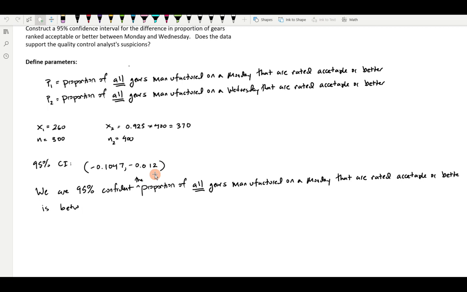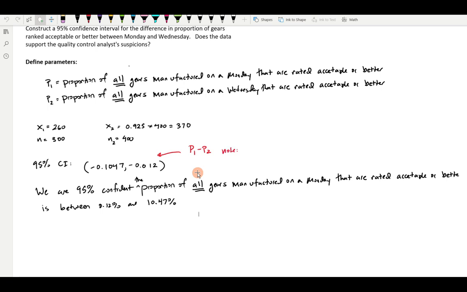GeoGebra now computes our answer for us. The 95% confidence interval, in interval form, is from the lower limit to the upper limit: negative 0.1047 to negative 0.012, and then a whole bunch of zeros, so I'm not going to round it anymore.